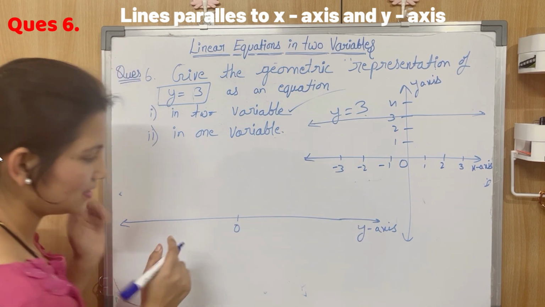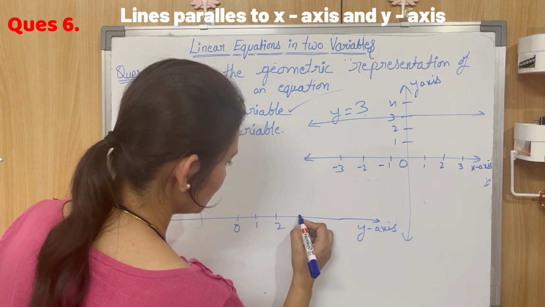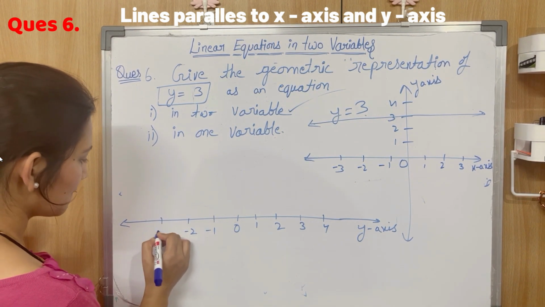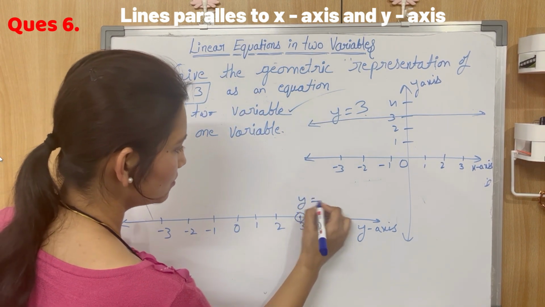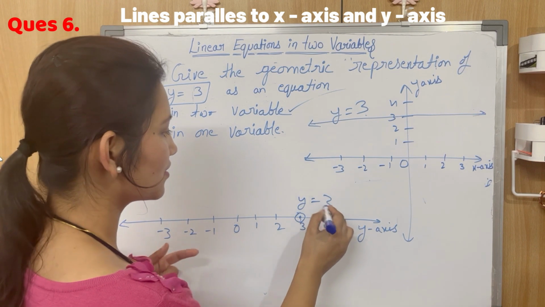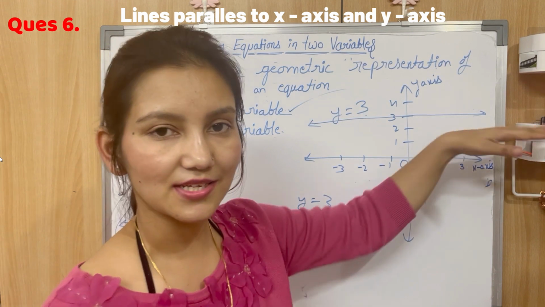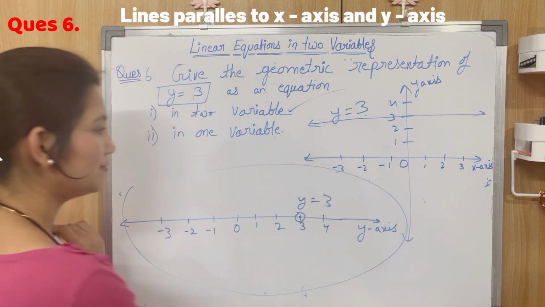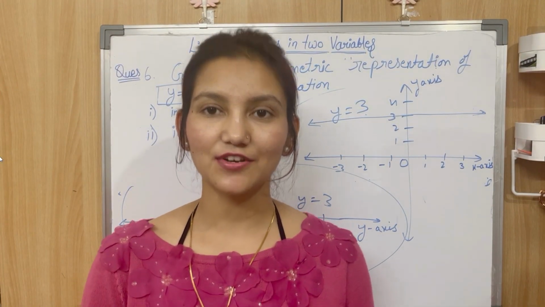So this is the number line, 0, 1, 2, positive values towards the right, 3, 4, and negative values towards the left. Okay, and now you need to plot the point y equal to 3. So this is the point y equal to 3, simple. So this is the geometric representation of y equal to 3 in two variables, meaning the coordinate axes, both the y-axis and x-axis, and in one variable, we just draw a simple number line because it is an equation in one variable, simple.